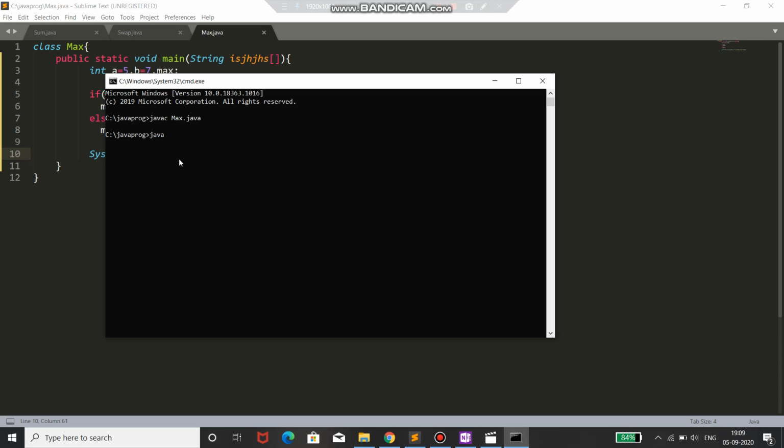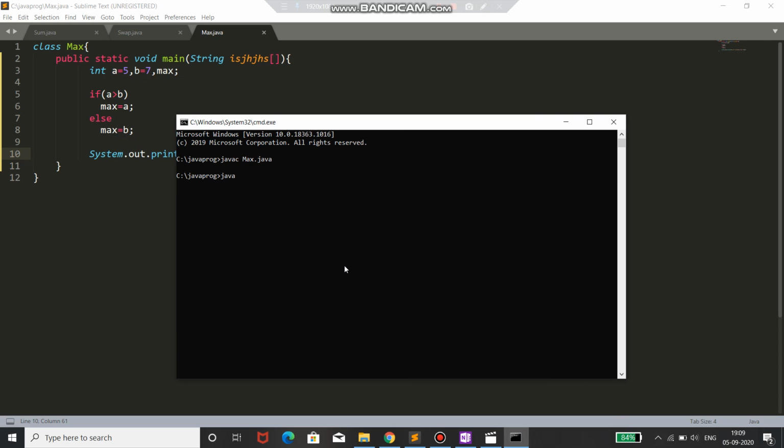Now we'll run it with the name of our class, also max. You can see that max of 5 and 7 is 7. This was our first program of control statements to find the max of two numbers.